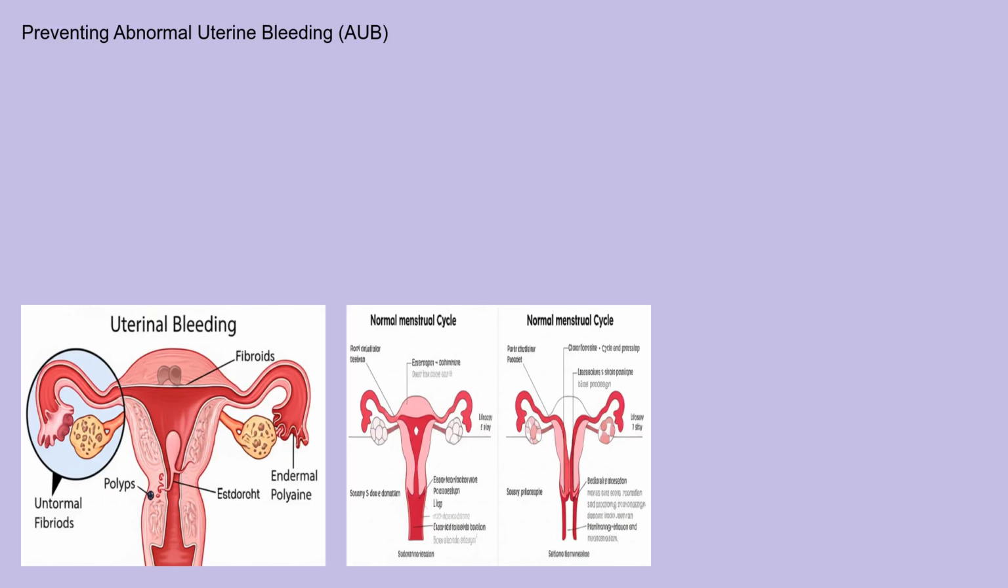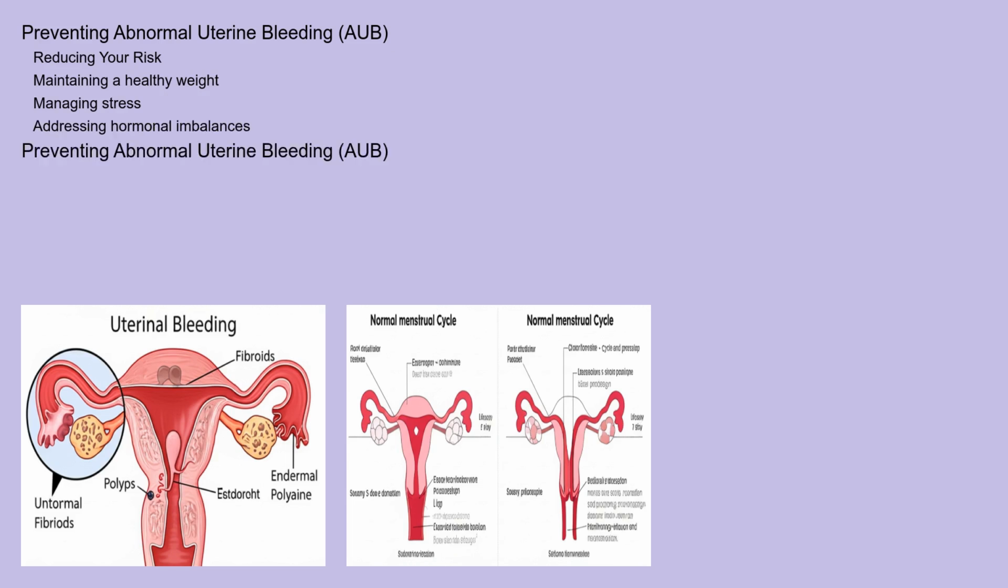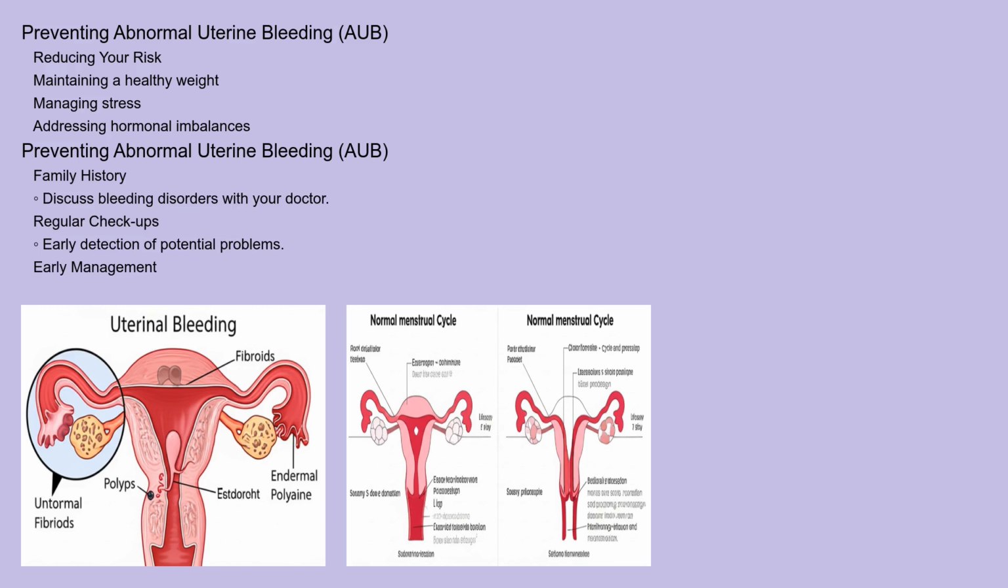While it's not always possible to prevent AUB, there are steps you can take to reduce your risk. Maintaining a healthy weight, managing stress, and addressing underlying hormonal imbalances can help regulate your menstrual cycle. If you have a family history of bleeding disorders, discuss this with your healthcare provider. Regular check-ups with your gynecologist can help detect and address any potential problems early on. Early detection and management of conditions like PCOS or thyroid disorders can also help prevent ovulatory dysfunction and its associated bleeding issues.